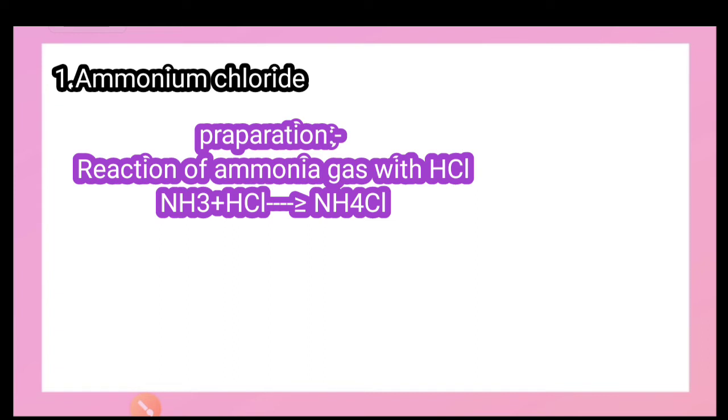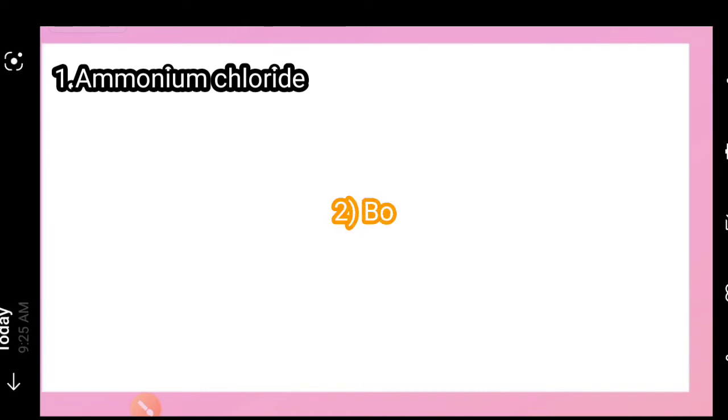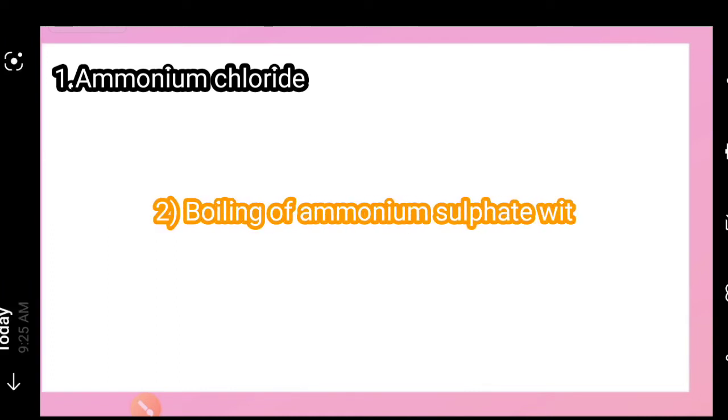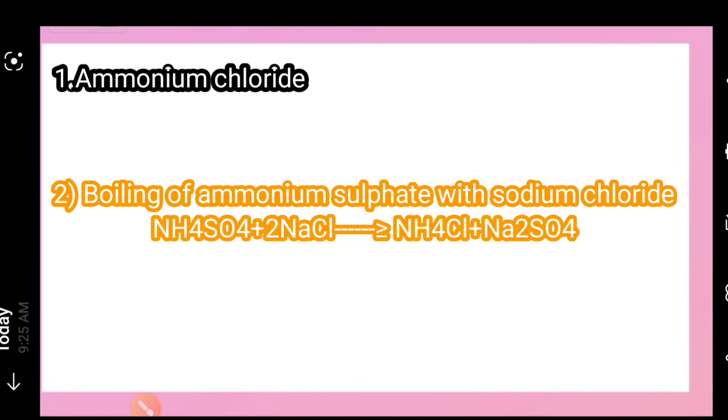It is also prepared by boiling ammonium sulfate solution with sodium chloride solution: (NH4)2SO4 plus 2 NaCl gives the products 2 NH4Cl plus Na2SO4. So these are the two methods of preparation from which we get ammonium chloride.